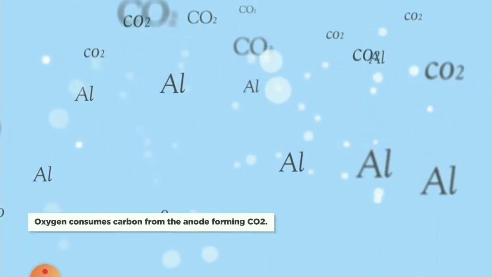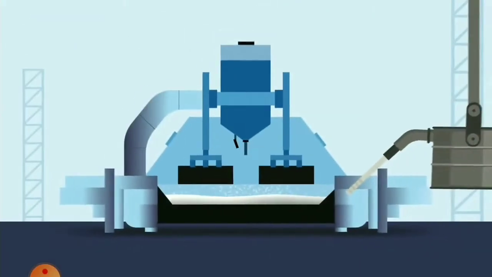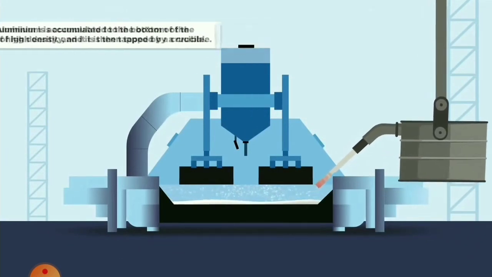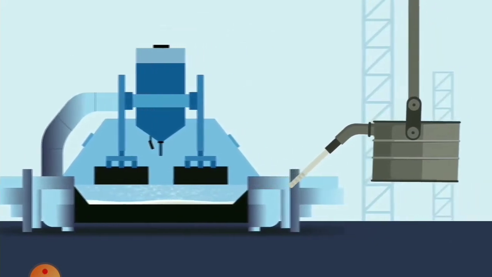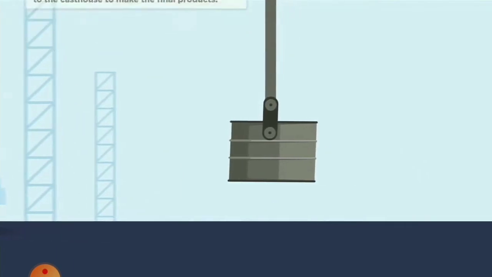From the carbon electrode carbon dioxide is formed, as oxygen is taken by the carbon. As well as the molten aluminium is there, it is sucked by a crucible and transferred wherever it is required for making the final products.